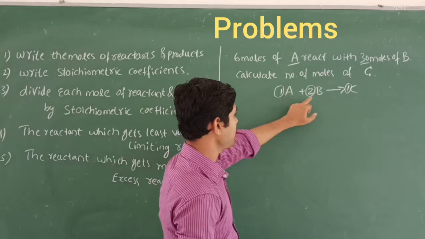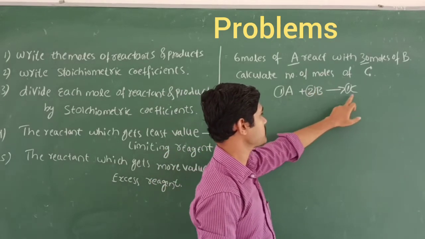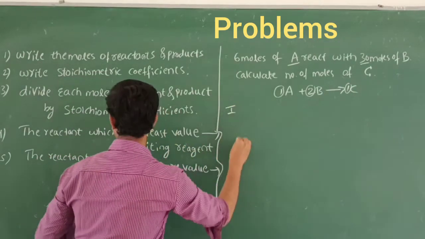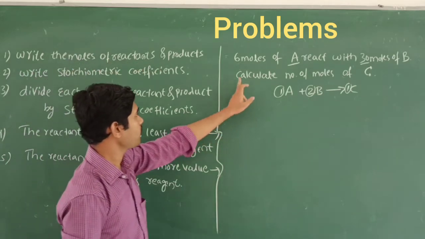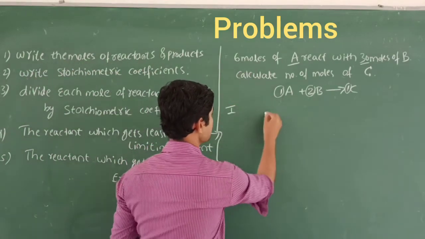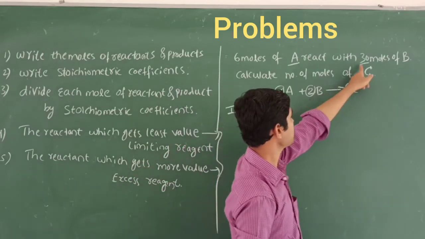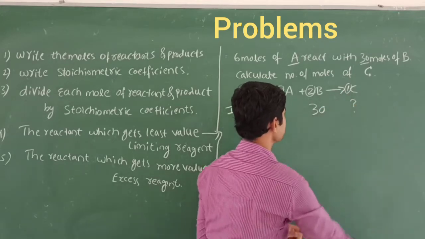Reactant A reacts with B, which has stoichiometric coefficient 2, and gives C. So what is our step 1? Write the moles of the reactants and products. How much is given for reactant A? That is 6 moles. B is 30 moles. C you should find out.